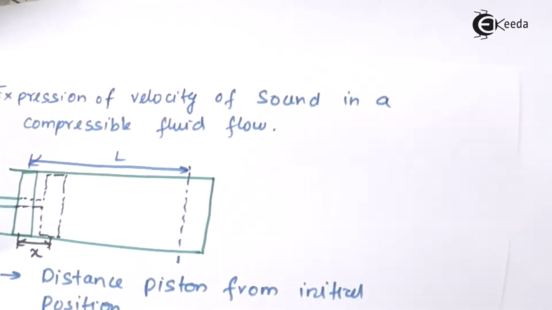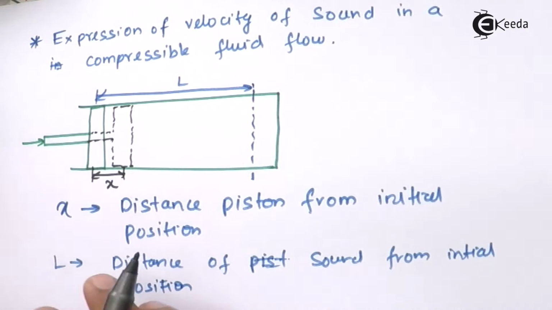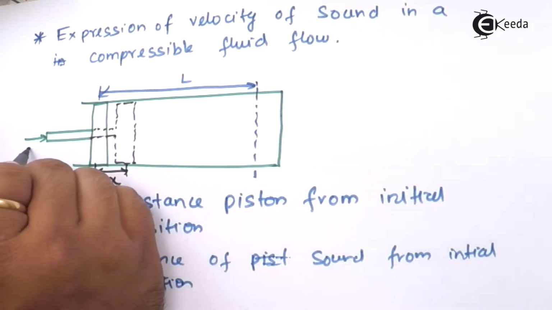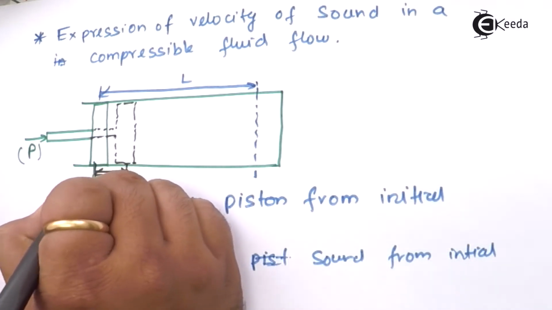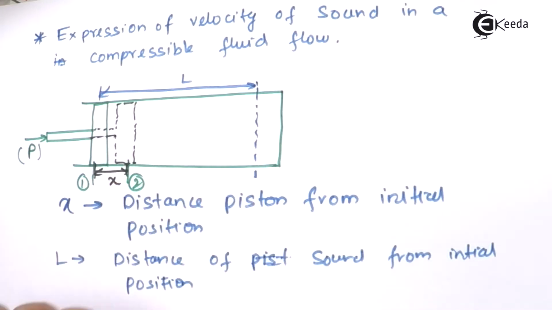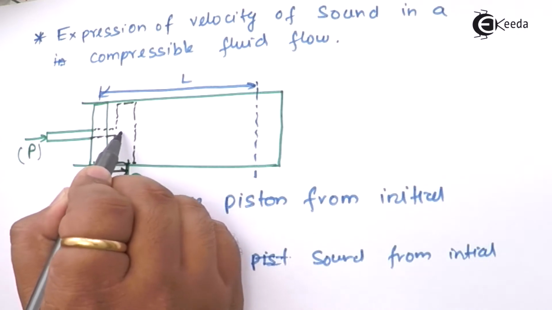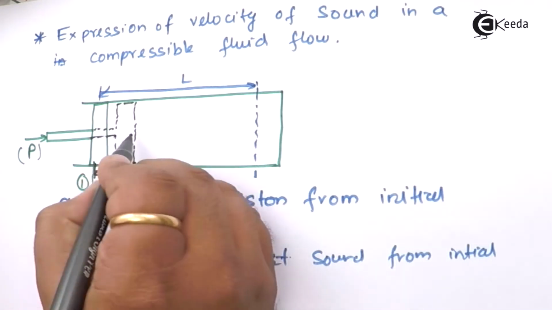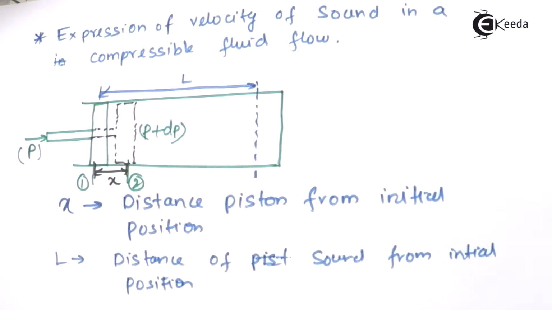Next we will define a few terms. First, the pressure which we apply over here. Let the pressure be P at the initial condition. Let us consider this as section 1 and this as section 2. Since we have applied the pressure in the opposite direction, at 2 it will be P plus dP, since there is an increase of a small amount of pressure.